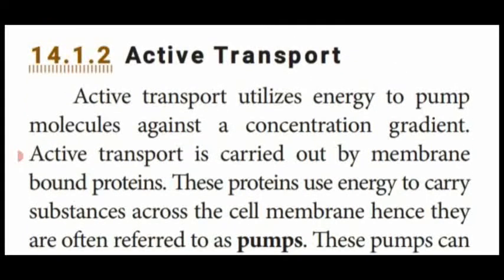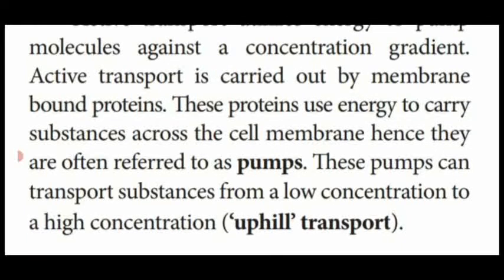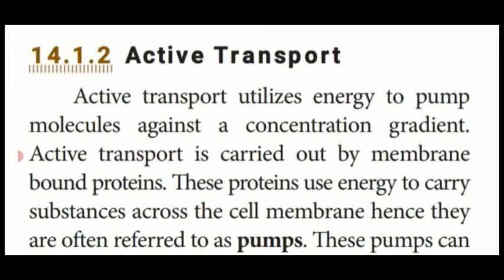For that, they require certain protein molecules present in the plasma membrane or cell membrane, named porin particles. These porin particles along with proteins act as pump substances. That is said to be uphill transport or active transport.